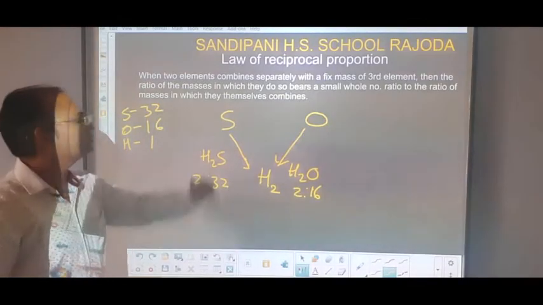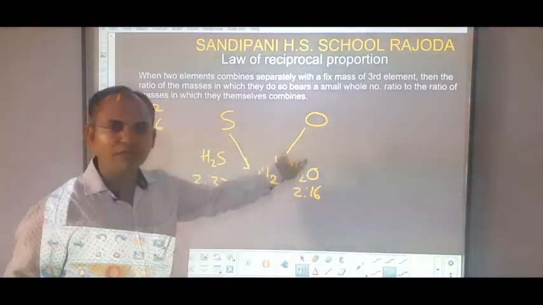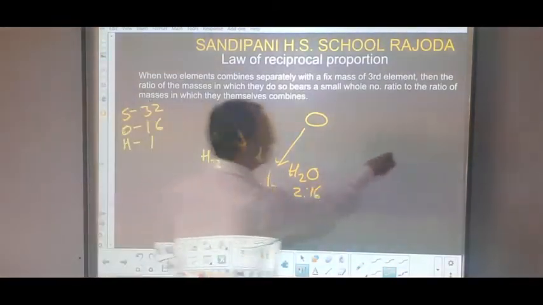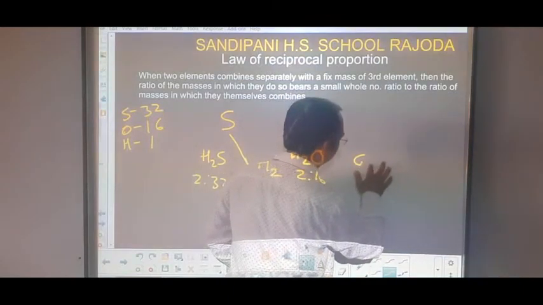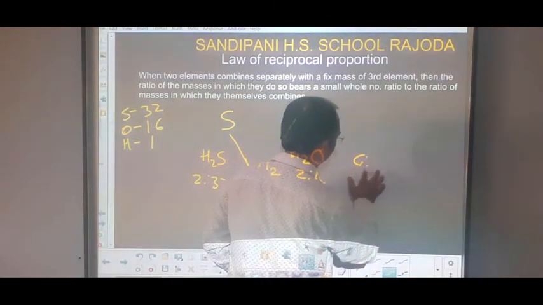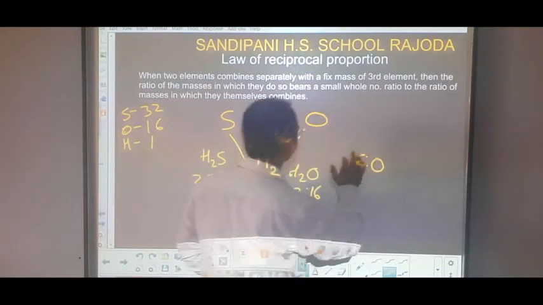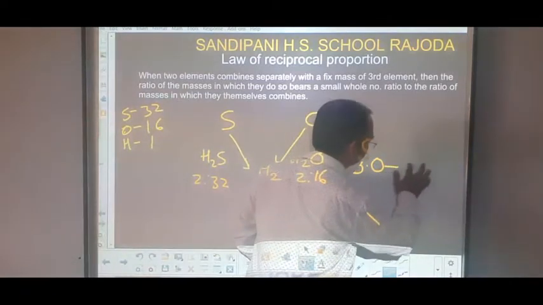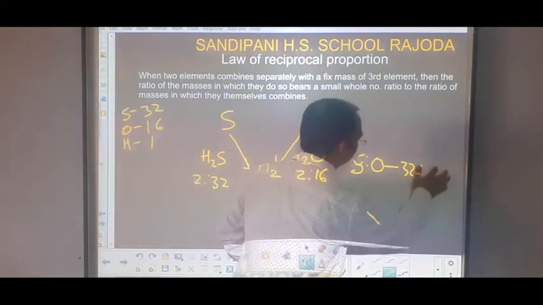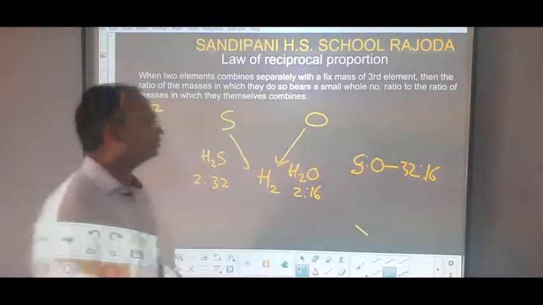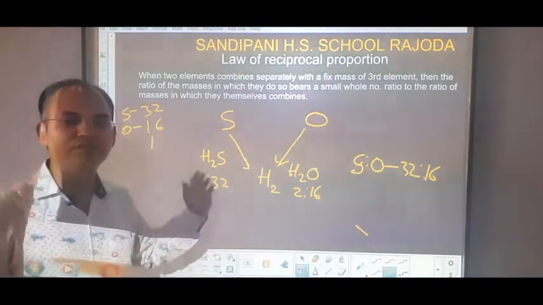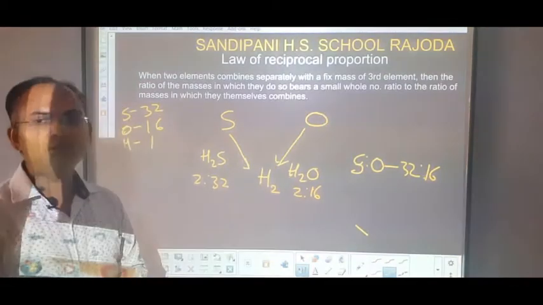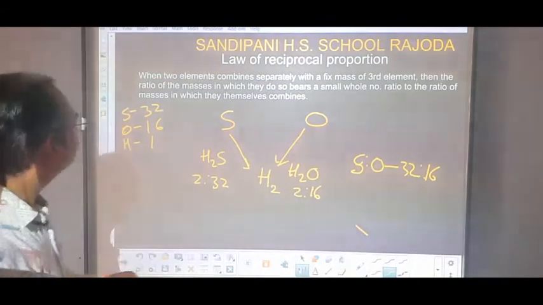Now the masses of these 2 elements which are combining with the fixed mass of hydrogen, we can say 32:16. So sulfur with oxygen, sulfur is here 32 and oxygen is 16. So the ratio of sulfur and oxygen combining with the third element hydrogen with the fixed mass is 32:16.